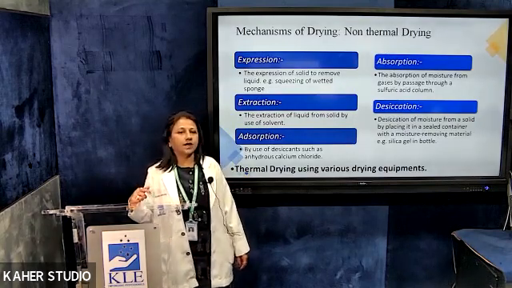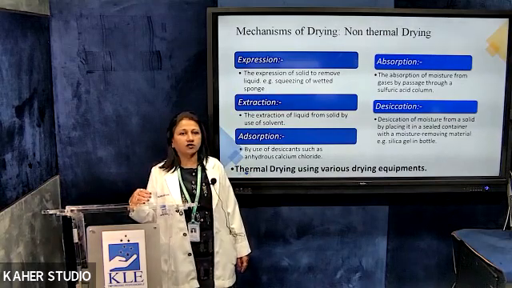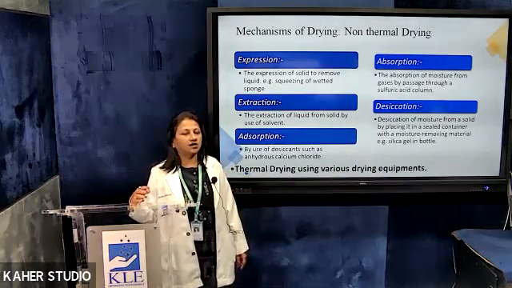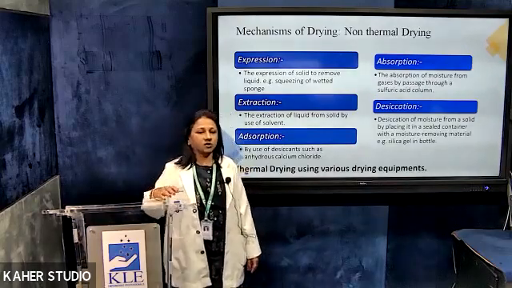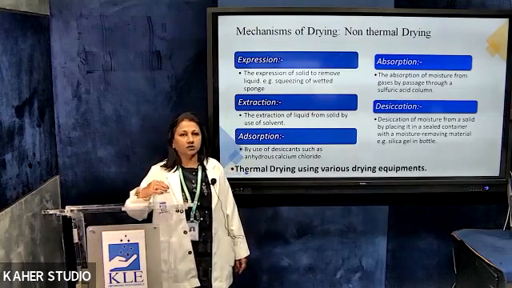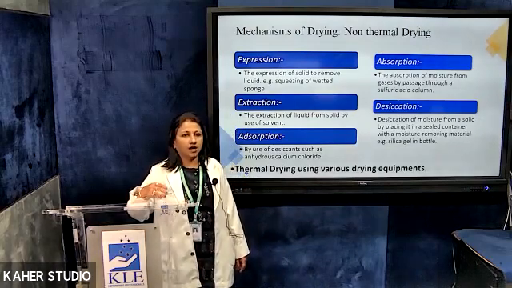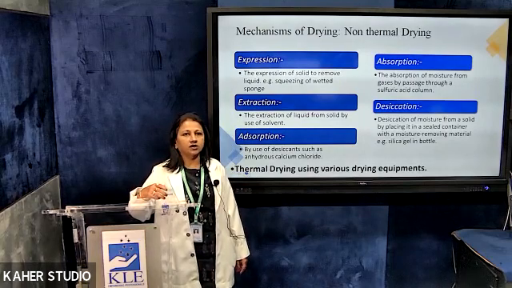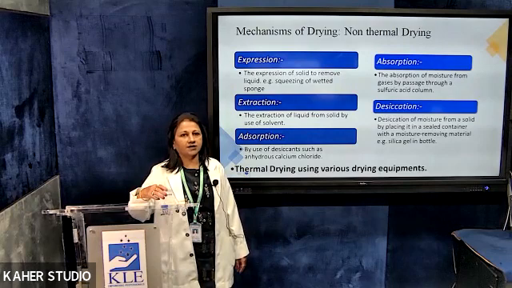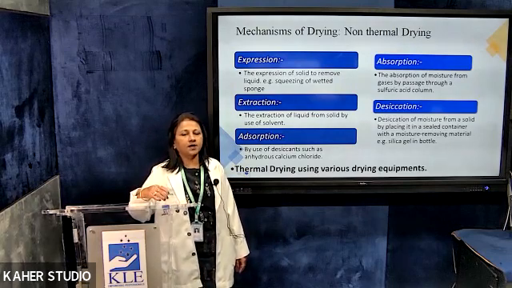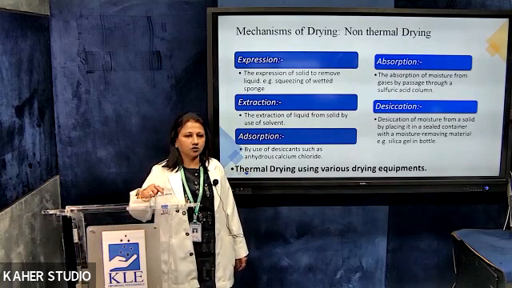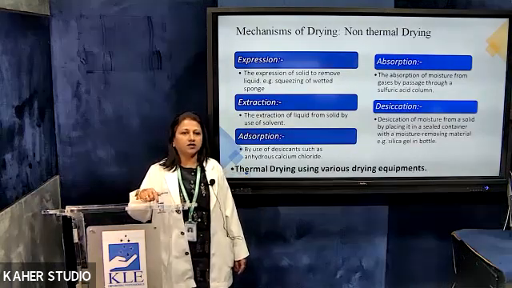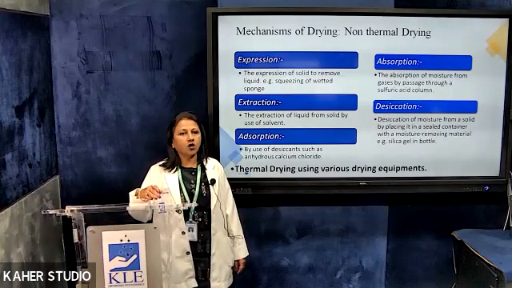Non-thermal examples: expression, like you're going to remove water out of a sponge. Extraction, that is when you're going to extract the liquid from a solid by the use of a solvent. It could be adsorption, that is by using a desiccator where you keep materials like silica gel or anhydrous calcium chloride. Then absorption, that is the absorption of moisture from gases by the passage of sulfuric acid, and desiccation, that is keeping it in desiccators for a time. And thermal drying is going to be using various drying equipment in which it is by the application of heat. And in heat, it could be either by conduction, convection, or radiation.